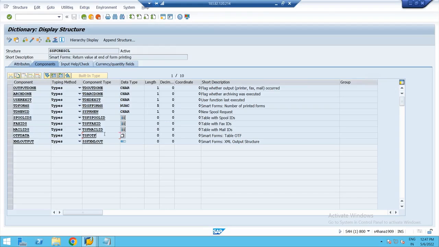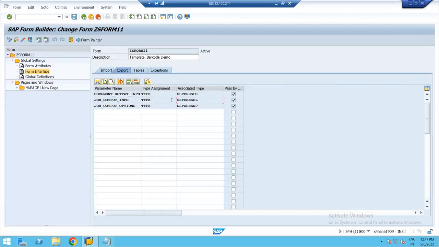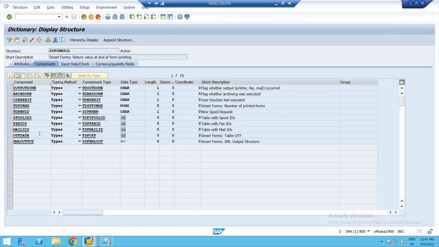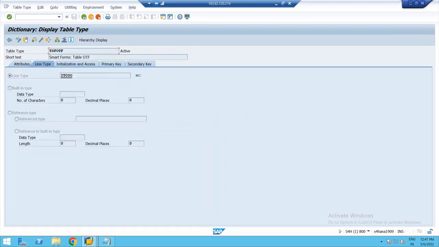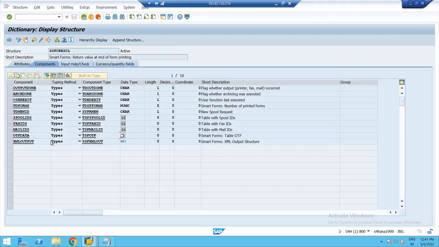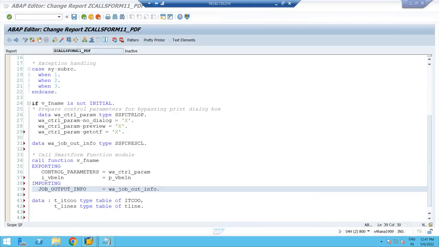So in this return parameter which you received in the previous step, this parameter is of what type? In this we have a field, OTF data, which has got the same structure. If you double click on this, what is the structure of this? ITC, it's a table type. Table type is nothing but an internal table. What is the structure of this? Same ITC double O. So see the simple technique. What is the field name? OTF data.